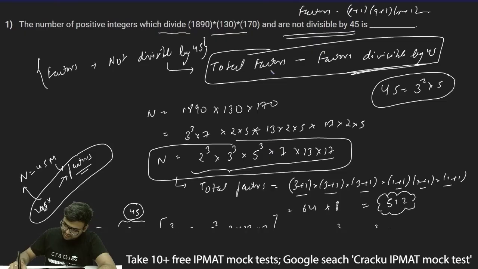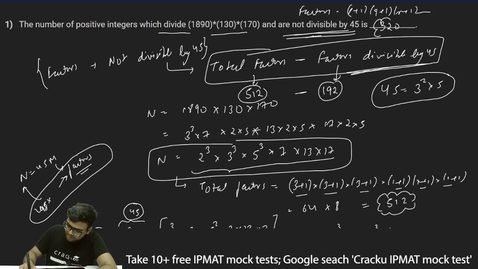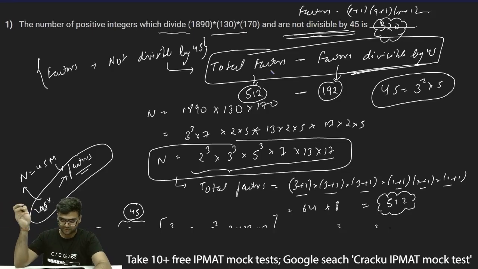Thus what I can say is the total number of factors is 512, and the factors that are divisible by 45, or a multiple of 45, are 192. So 512 minus 192, all the factors which are not divisible by 45, will be 320. Because 512 minus 192 is 320, the number of factors that are not divisible by 45 for this particular number will be 320, and therefore 320 will be the correct answer.